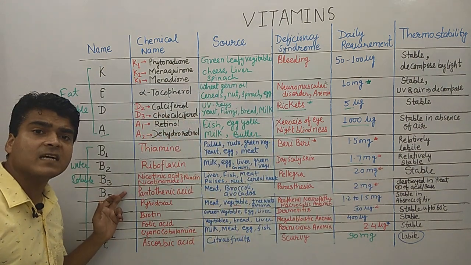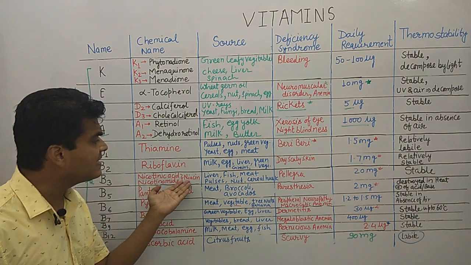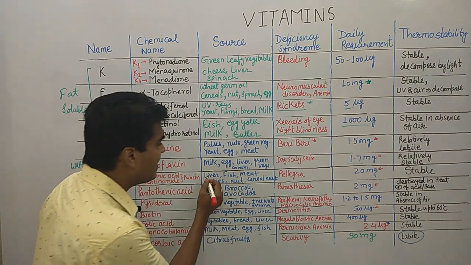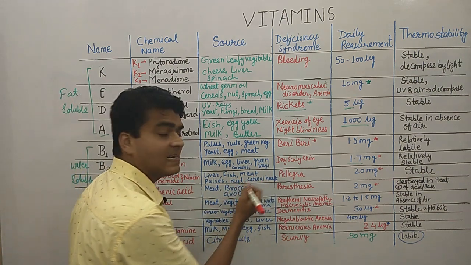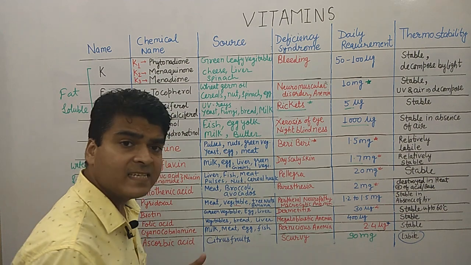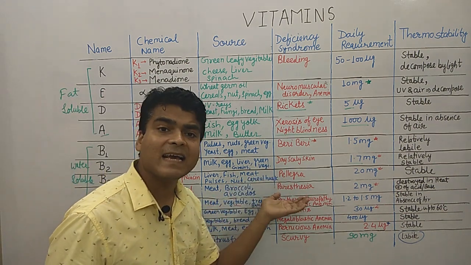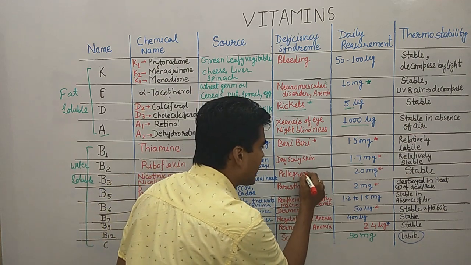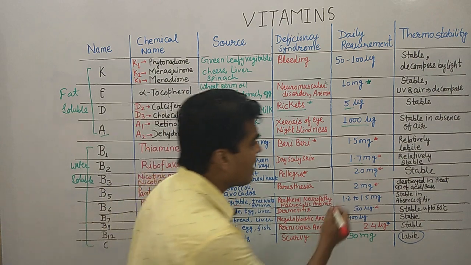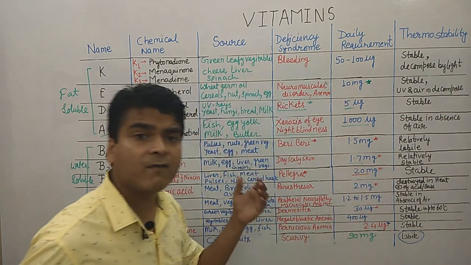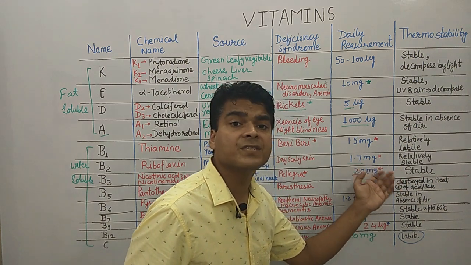Now moving on to vitamin B3, the chemical name is niacin, and the sources are liver, fish, meat, pulses, nut and cereal husk. Deficiency of vitamin B3 may cause pellagra disease. So remember, many times examiners ask questions on pellagra. The daily requirement is 20 milligram of this vitamin daily, and it is stable, thermostable.